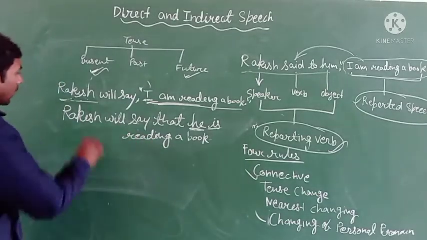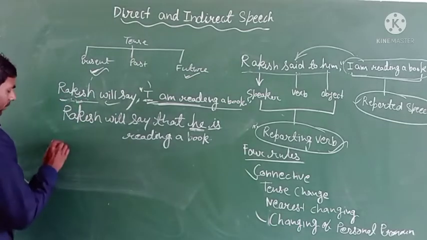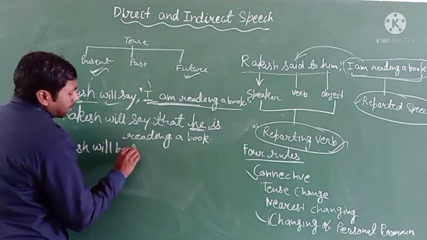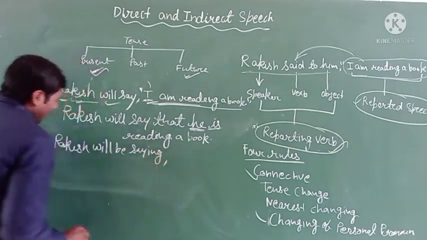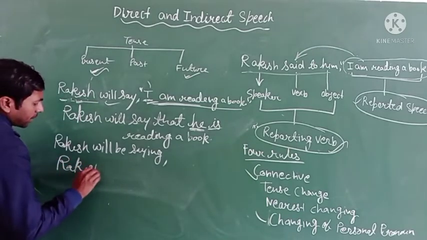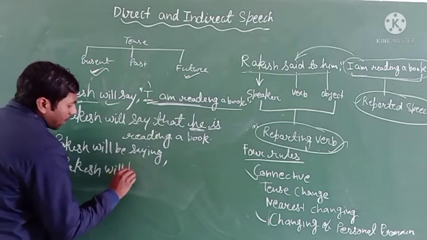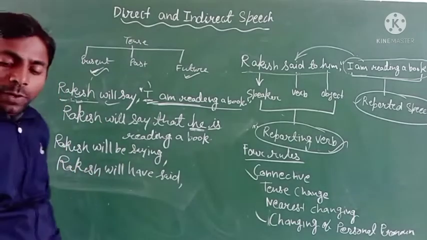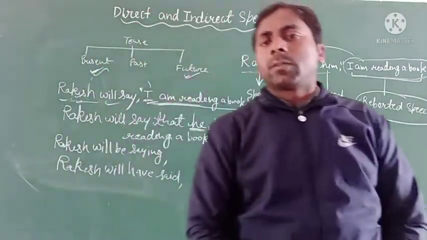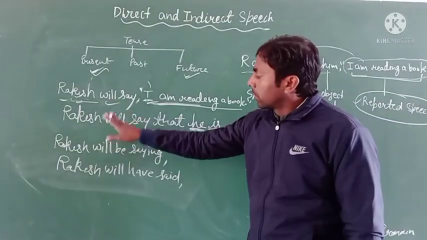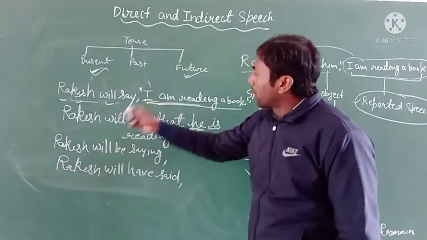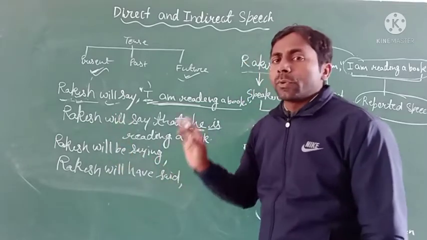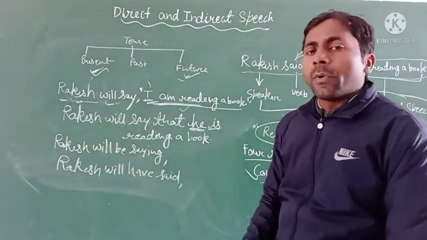Clear? In place of "will", if you find Rakesh will be saying, or Rakesh will have said, or Rakesh will have been saying, that is, if you find future continuous tense, future perfect tense, or future perfect continuous tense, then there is no need to change the reported speech.